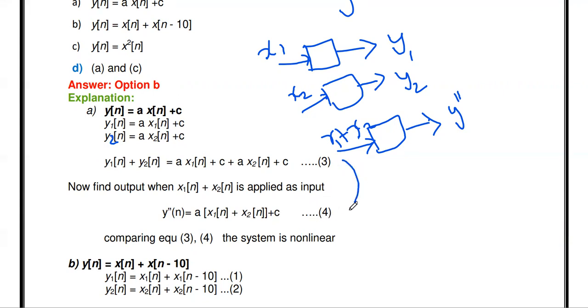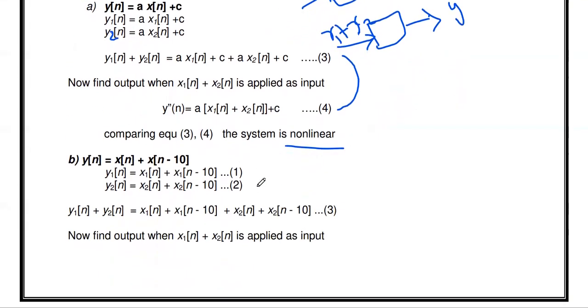So you compare equation number 3 and 4. If these two equations are equal, we can say linear, otherwise non-linear. If you check these two equations, a x1 is here, a x1 is also there, a x2 is there. Here 2c is there, here only c is there. So these two equations are not equal. So the first system is a non-linear system.